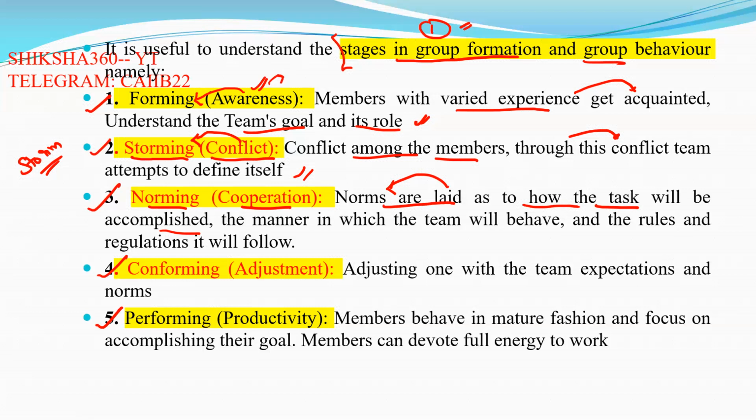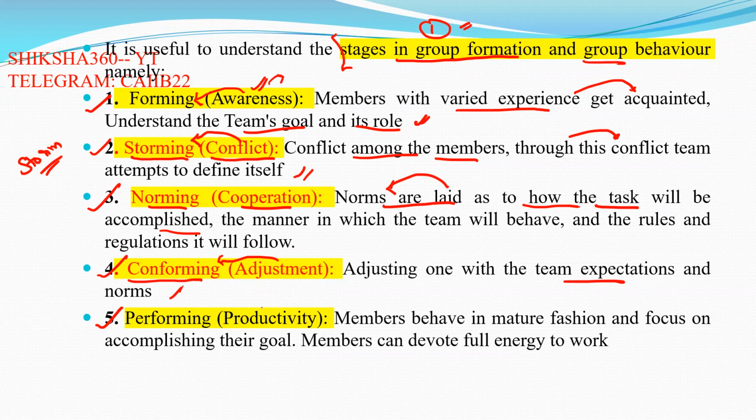Next one is adjustment. Adjustment is what we can call conforming, basically adjusting. Conforming means adjusting oneself to the team's expectations and norms.